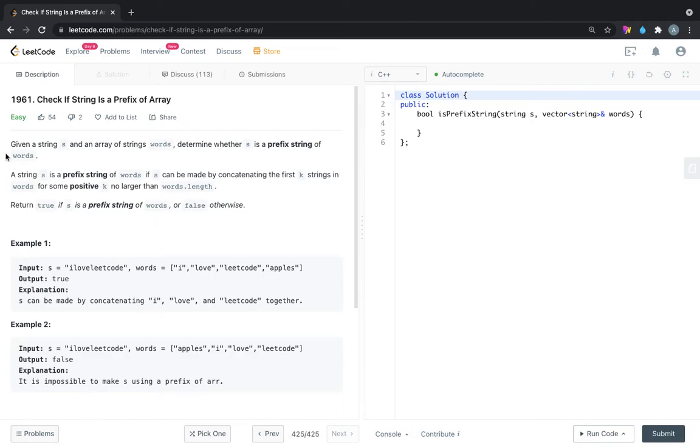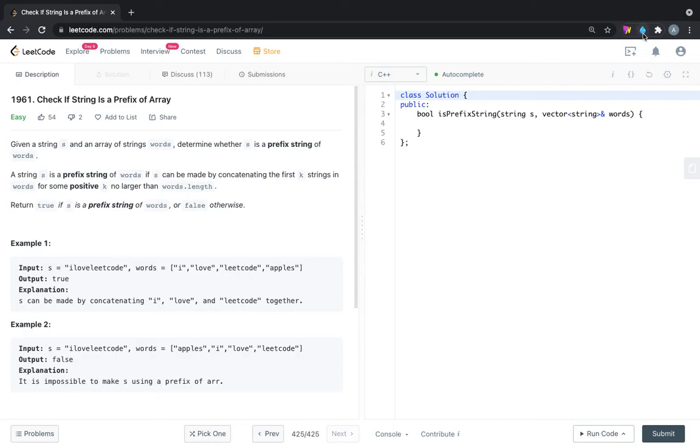So here the problem statement says that we are having two inputs. One is string s, another one is array of strings, that is words. So what we have to determine is whether the given input string s is a prefix string of words or not. Coming to the next part of the problem, a string s is a prefix string of words if s can be made by concatenating the first k strings in the words for some positive k no larger than words dot length. So for this part, let's understand this with the example.